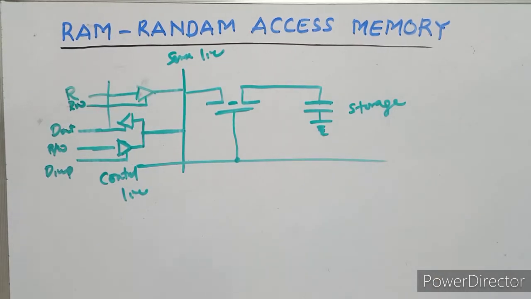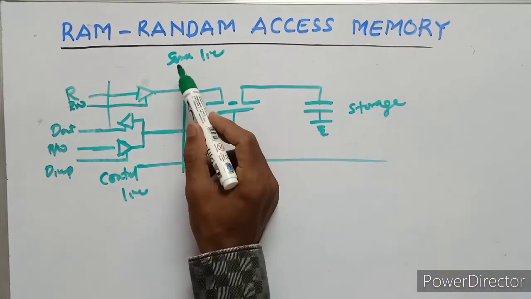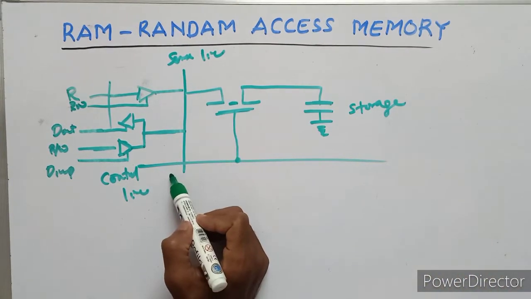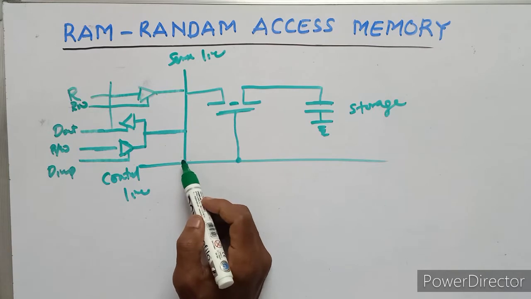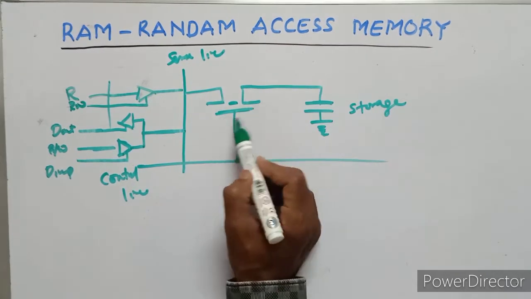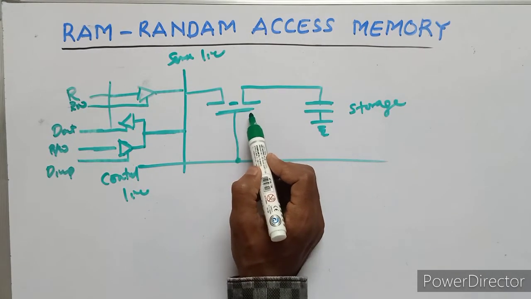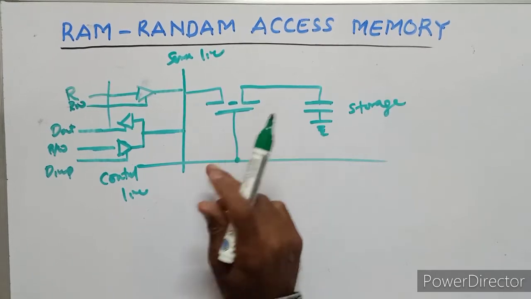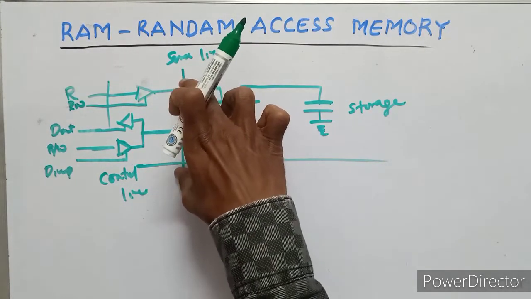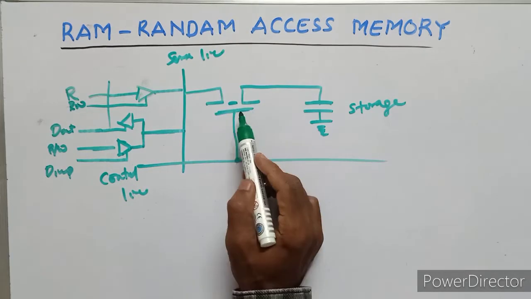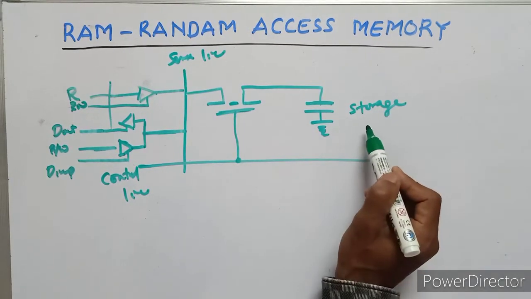When the sense and control lines go high, the MOSFET transistor conducts and charges the capacitor.